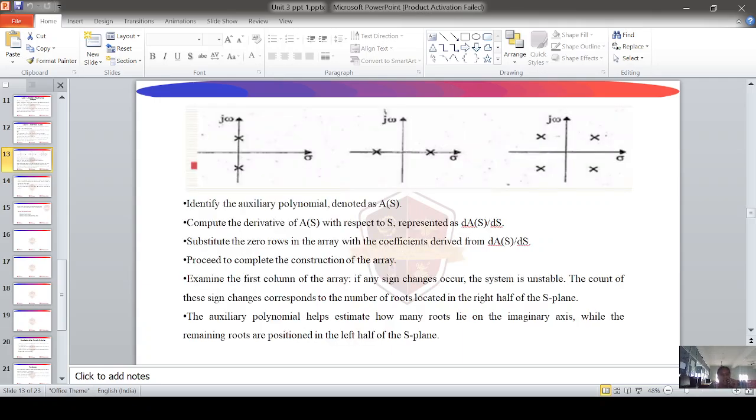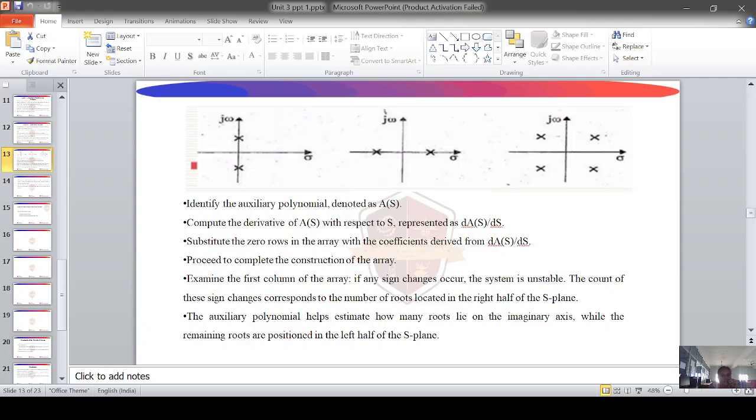So identify the auxiliary polynomial, denoted as A of s. Compute the derivative of A of s with respect to s, represented as dA by ds. Substitute the zero row in the array with the coefficients derived from dA by ds. Then proceed to complete the construction of the array, examining the first column.